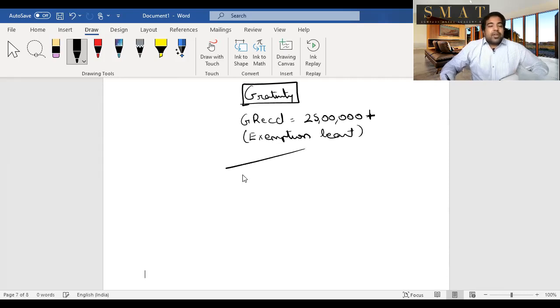Least of, and here guys, we are assuming you are covered under POGA. I'm assuming you are covered under POGA. Under POGA means you're covered under the Payment of Gratuity Act, so it makes it compulsory for that company to pay gratuity. So if you're covered by POGA, then it's least of the following. The first is the gratuity received, that is 25 lakhs. Second is a big thank you.